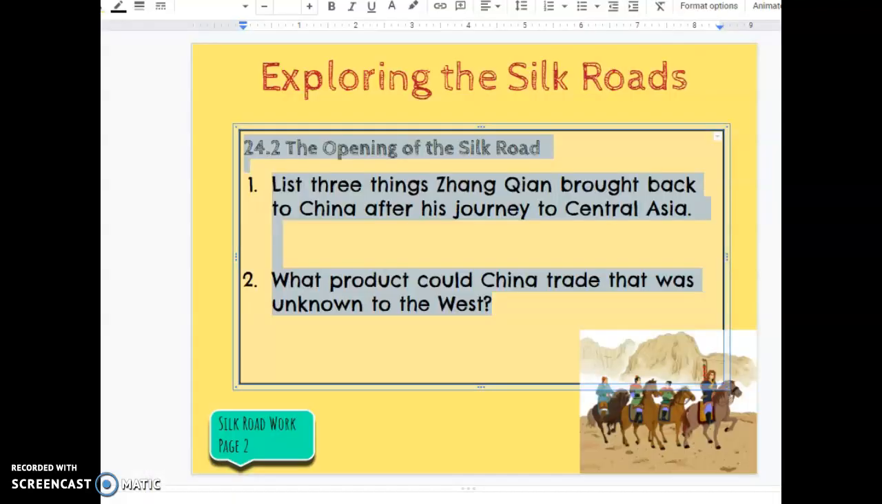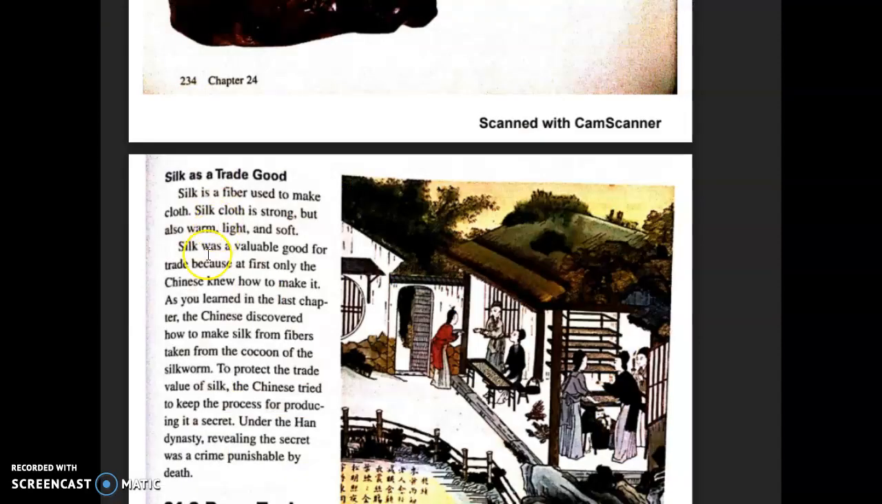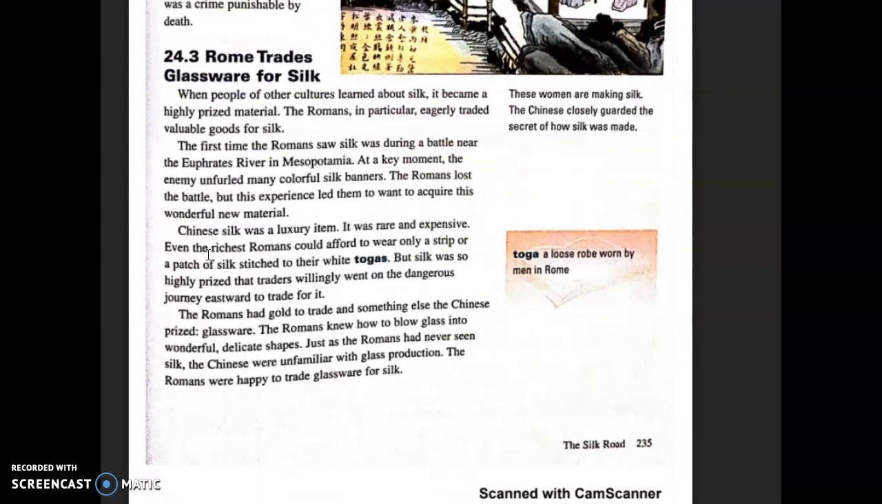Okay, so now you need to go back and answer these two questions. Number 1 says, list 3 things Zhang Qian brought back to China after his journey to Central Asia. And number 2, what product could China trade that was unknown to the West? Once you've answered those questions, you're going to come back and keep reading.